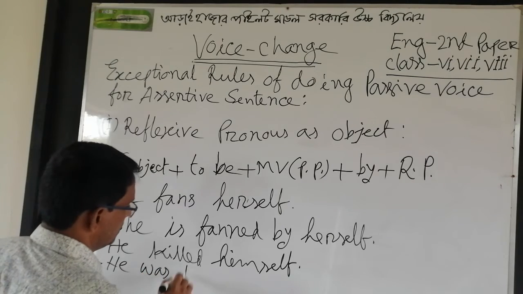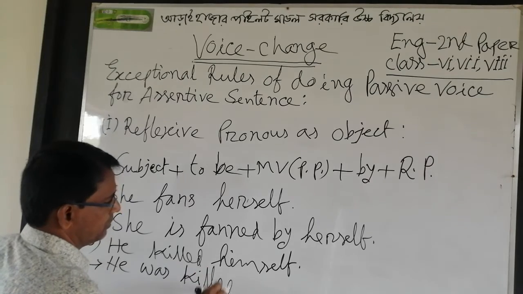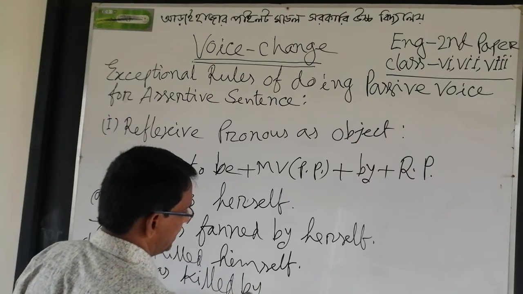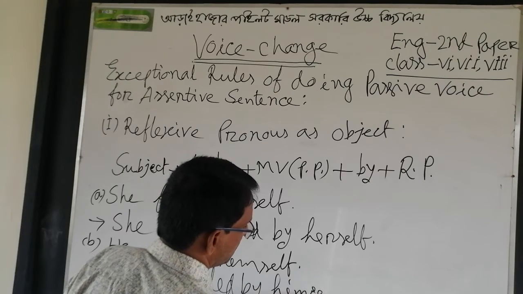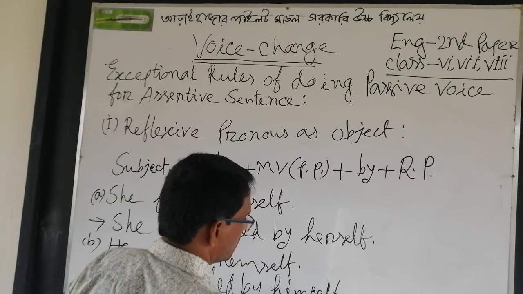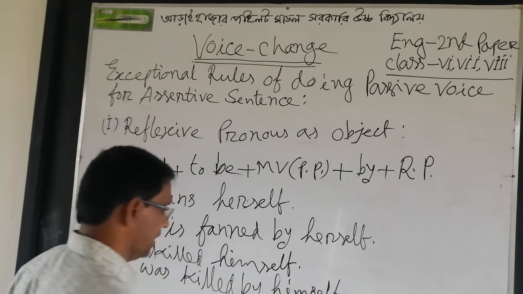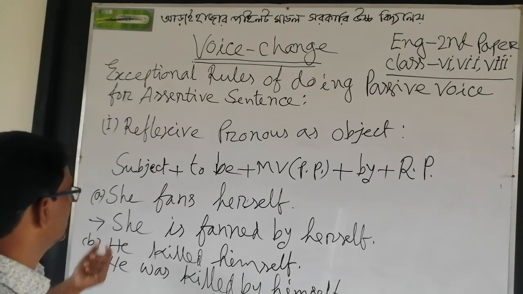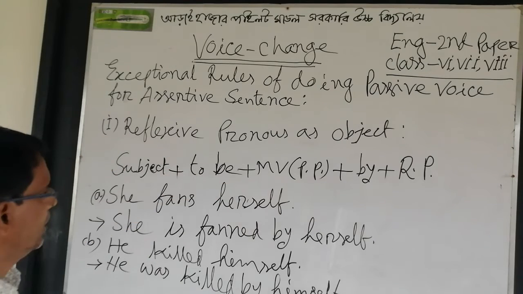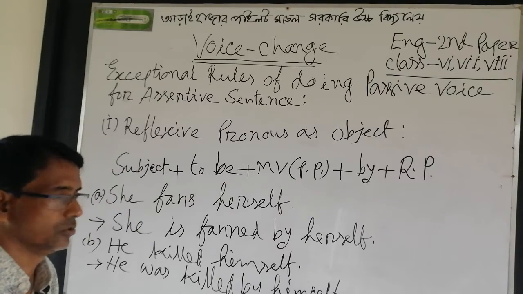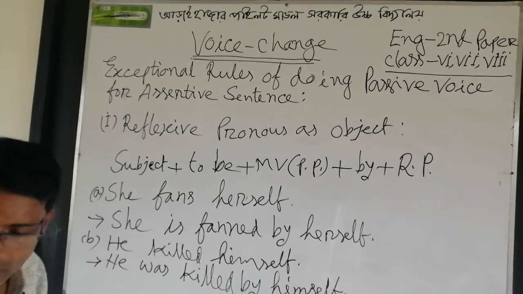He was killed, killed is the participle form of the verb. Preposition by, reflexive pronoun RP, himself. Now I have completed exceptional rule number 1, exceptional rule number 1 of doing passive voice when reflexive pronoun is the object.